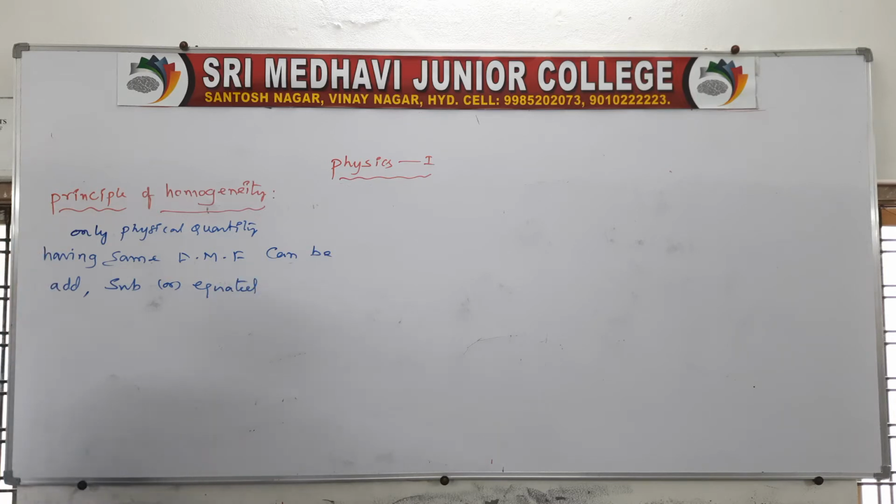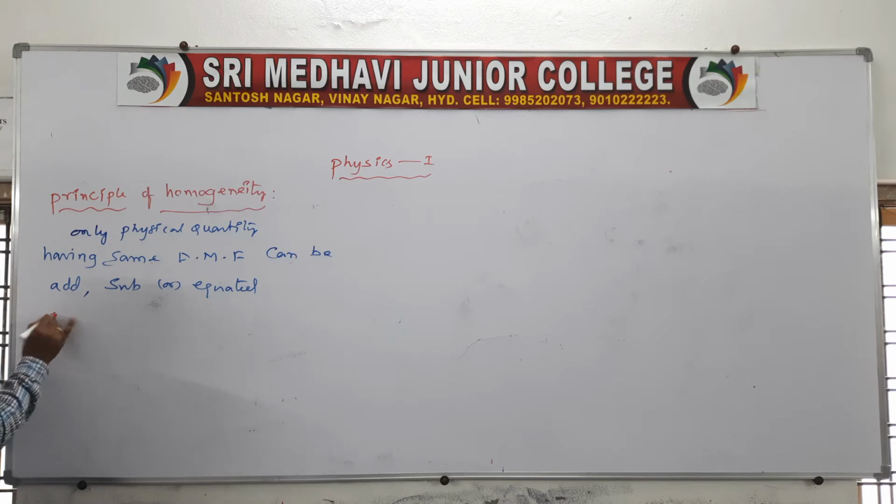This is the statement. In general, only physical quantities having the same dimension can be added, subtracted, or equated.